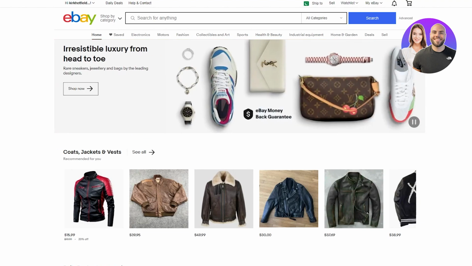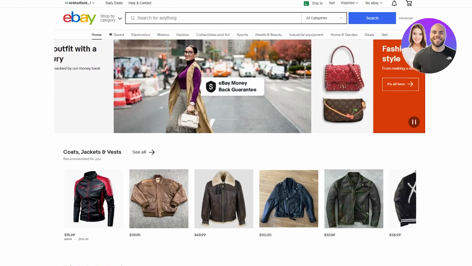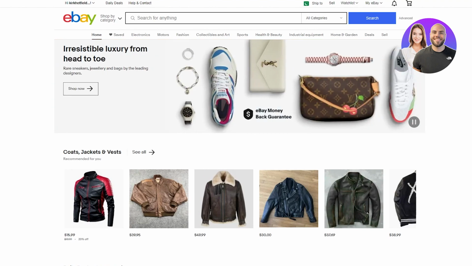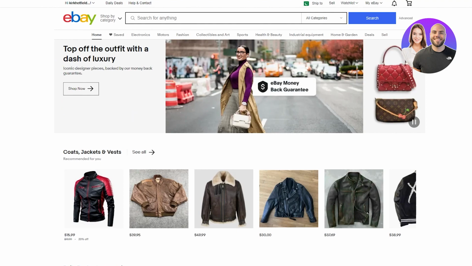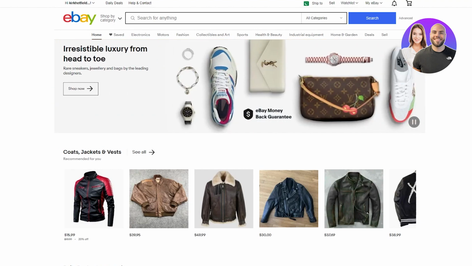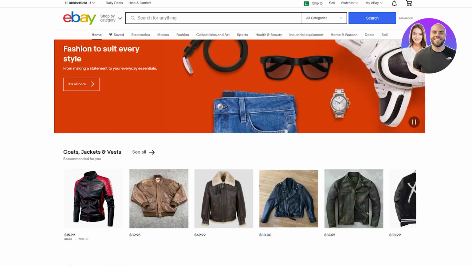If this happens, what you can do is just go to one of the local charity shops and purchase an item similar to one that you plan on listing. So if it was a men's jacket, just go and buy a cheap men's jacket. It's going to be like $1, and you can upload that receipt as the proof that you have the item, or you can even go and buy an item on another site like Etsy and get the receipt from Etsy and upload this. This will show that you have proof of an item, and they just want to see that you're not a drop ship scam.